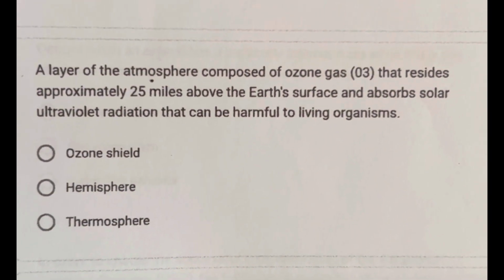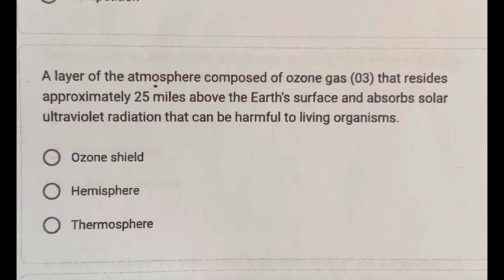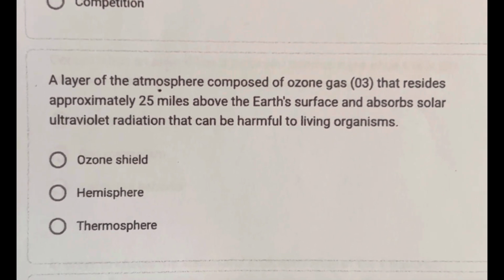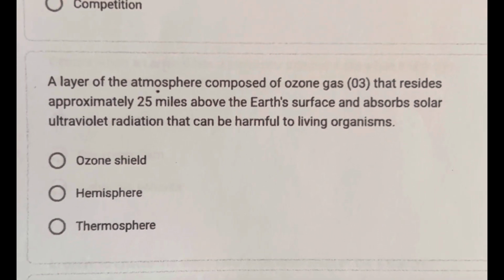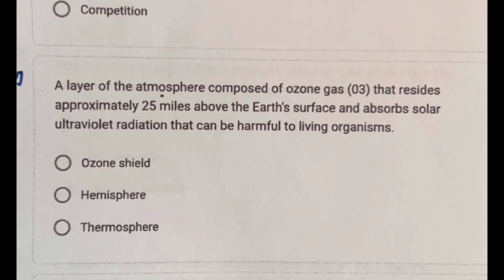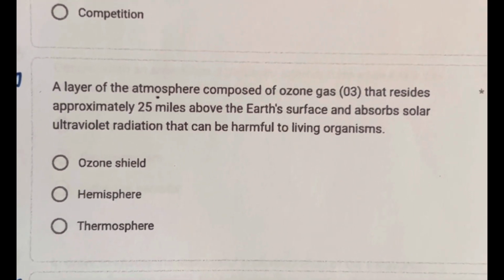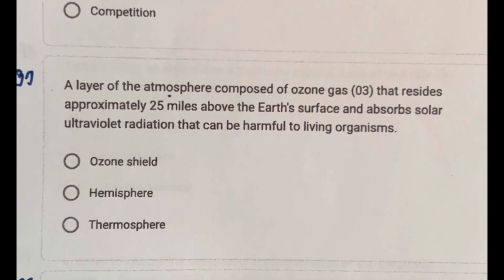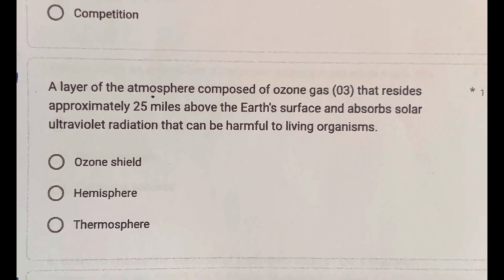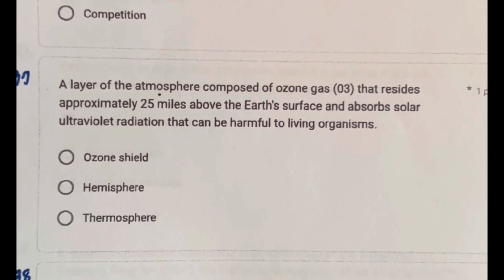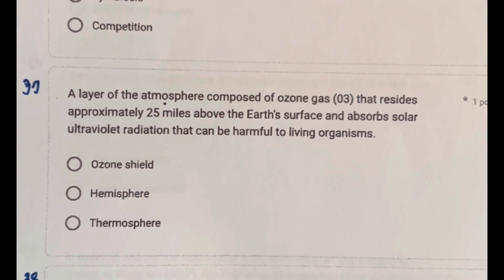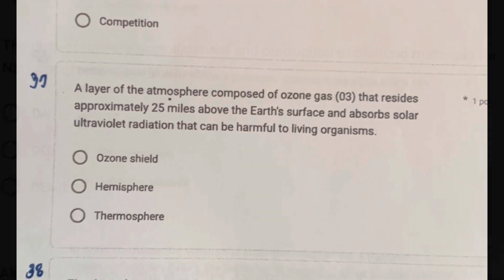A layer of the atmosphere composed of ozone gas, O3, that resides approximately 25 miles above the Earth's surface and absorbs solar ultraviolet radiation that can be harmful to living organisms. A. Ozone shield, B. Hemisphere, C. Thermosphere. So the correct answer is letter A, ozone shield. So ang keyword ani, a layer of the atmosphere composed of ozone gas.